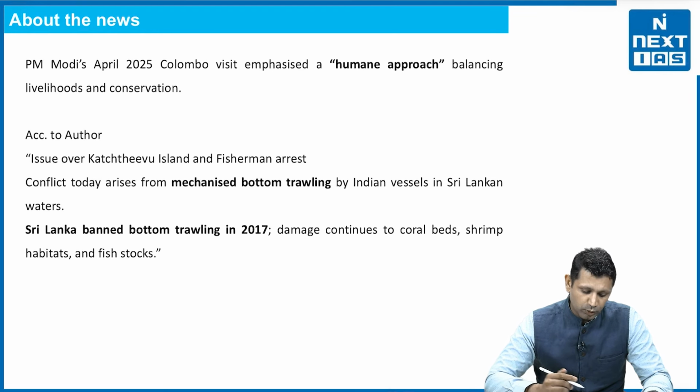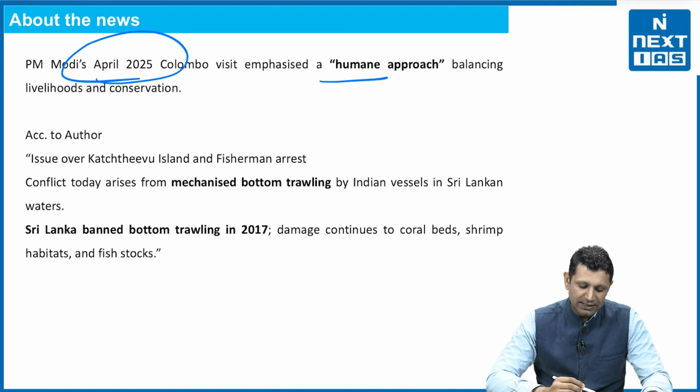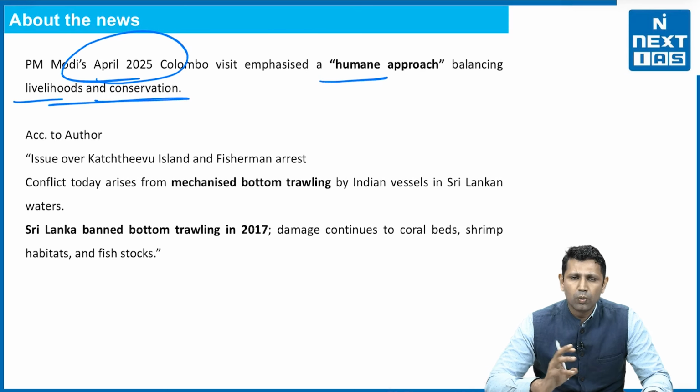Now Prime Minister Mr. Narendra Modi has visited Colombo in April 2025, and he emphasized upon a humane approach balancing livelihood and conservation. Why this has come up? This has come up because many times we are seeing that Indian fishermen are being caught by the Sri Lankan forces and they are either detained or sent back. So there are many instances when Indian fishermen have been imprisoned, and the only thing that was there that they were fishing in the international waters, and this happens around this Kachchatheevu island that is on the Palk Strait.